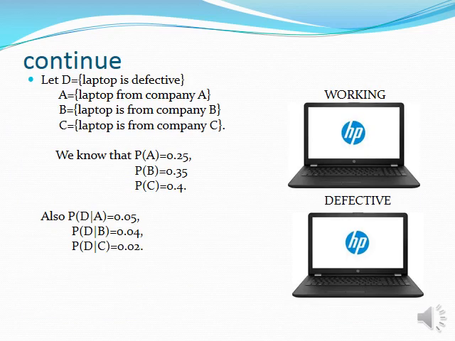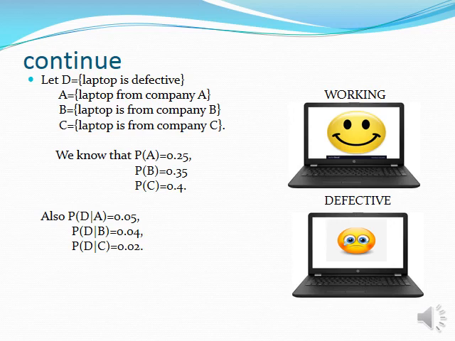Let me define the event D, that the laptop is defective, and event A as the laptop manufactured from company A, B the event laptop is manufactured from company B, and C the event laptop is manufactured from company C. Now P of A is equal to 0.25, P of B is equal to 0.35 and P of C is equal to 0.4. Now let me discuss the defective product. Here P of D given A is 0.05, P of D given B is equal to 0.04 and P of D given C is equal to 0.02.